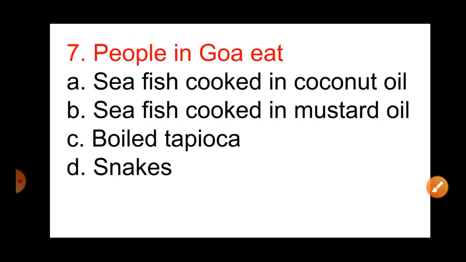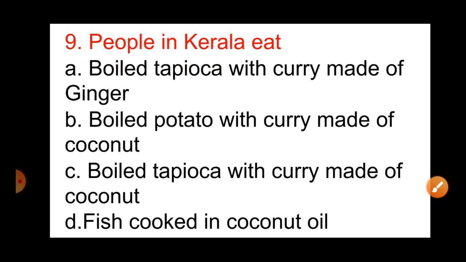Question number 9. People in Kerala eat. Option A, boiled tapioca with curry made of ginger. Option B, boiled potato with curry made of coconut. Option C, boiled tapioca with curry made of coconut. Option D, fish cooked in coconut oil.